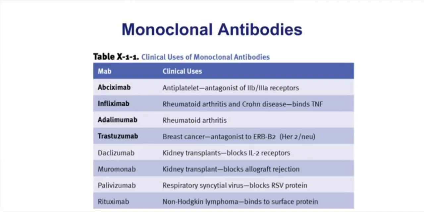Palivizumab, it's a drug that we covered in an earlier section that can be used to prevent respiratory syncytial virus. It blocks the RSV protein. And finally, rituximab, a drug used in non-Hodgkin lymphoma, which binds to surface proteins.